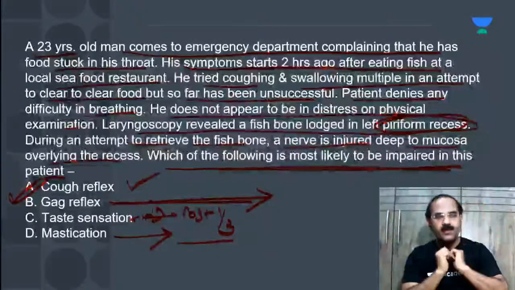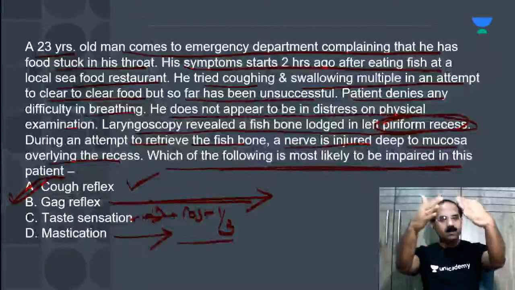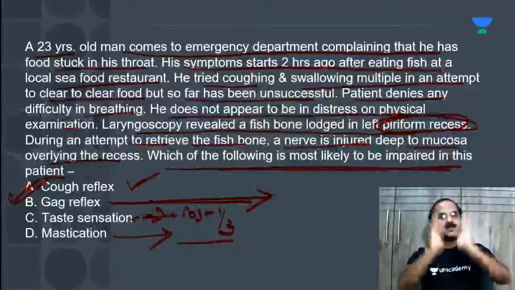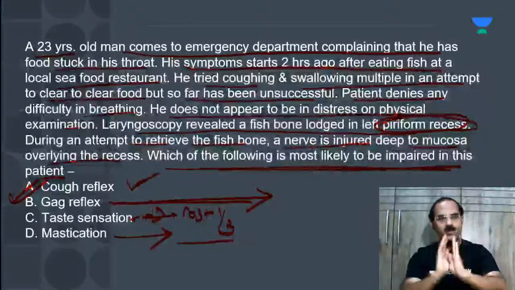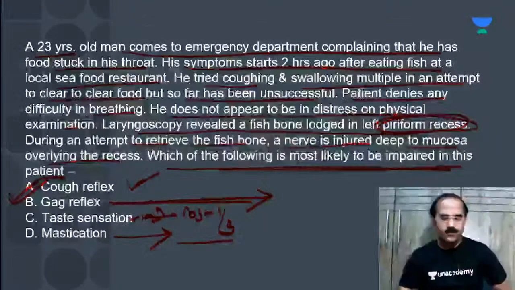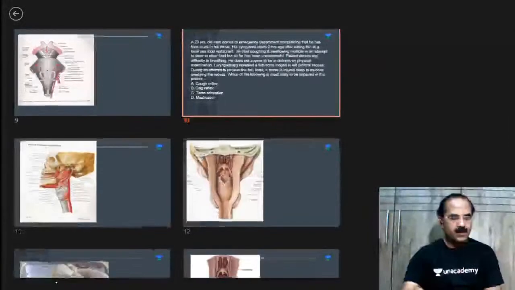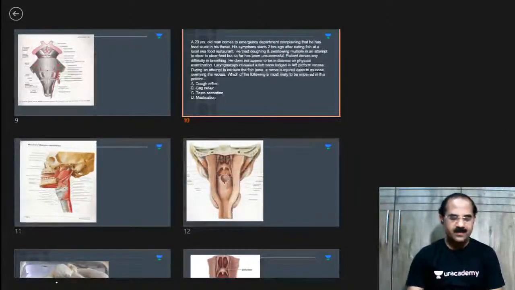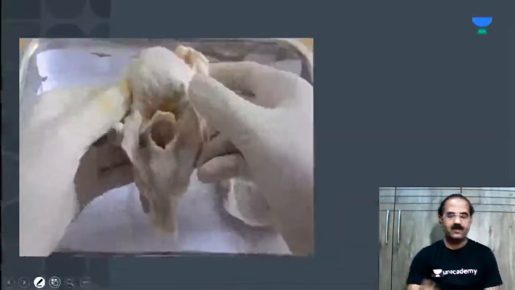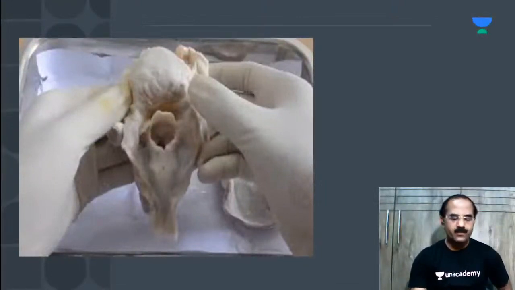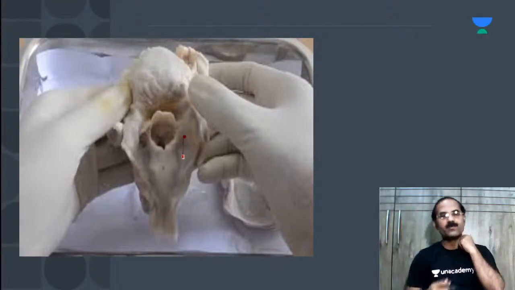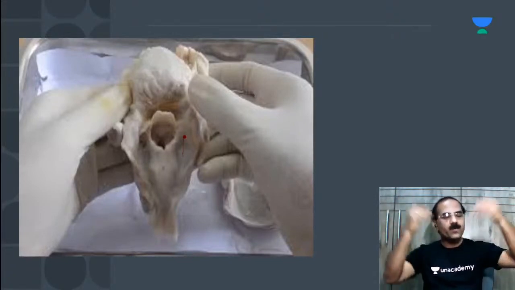The boundaries of the pyriform fossa are the thyroid cartilage and the thyrohyoid membrane, and on either side the aryepiglottic folds. In between them you have this fossa, known as the pyriform fossa. If you look from inside, which nerve comes into the pyriform fossa after it pierces the thyrohyoid membrane?